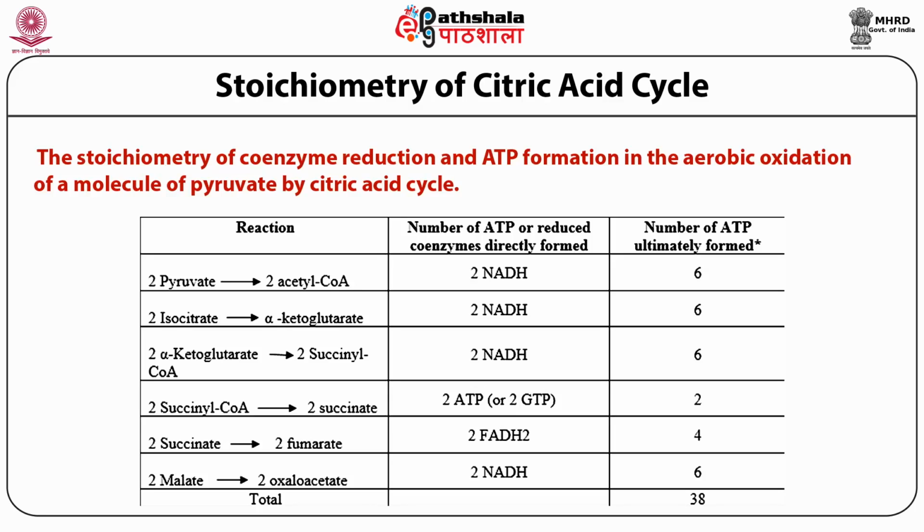2 FADH2 molecules are formed during the conversion of 2 fumarate to 2 succinate, leading to the generation of 4 ATP molecules. Similarly, 2 ATP or GTP molecules are formed from 2 succinate from succinyl coenzyme A. The total ATP formed during the whole process is 38 molecules.